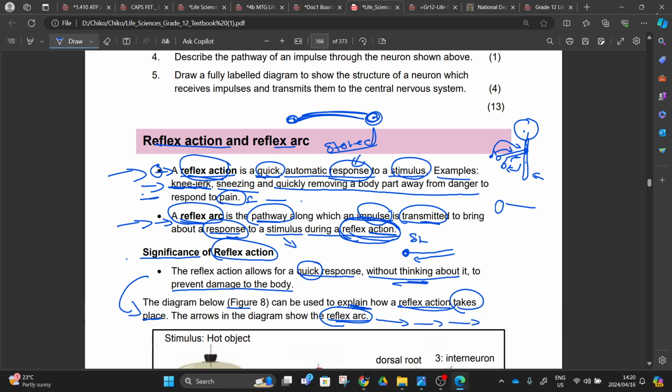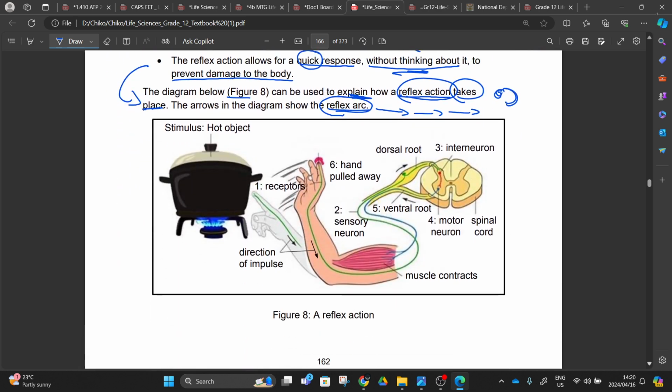And then the reflex action is the touching and the removing of your hand, right? So let's go and learn that here. Figure 8, a reflex action. There's a difference between a reflex action and a reflex arc.